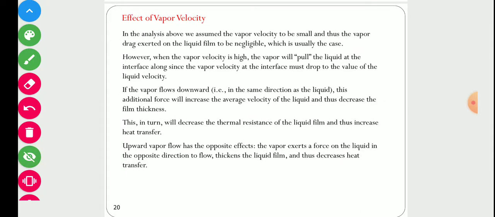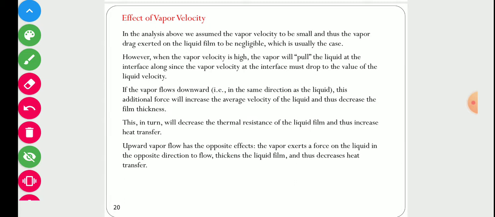Now, effect of vapor velocity. In the previous example we made the assumption that the vapor velocity is zero. It means it does not offer any drag to the liquid, and so we neglected that effect in our previous derivation. But that was our assumption only. There is some movement of vapor, so due to movement of vapor there is also some drag force. So it affects the thickness of the condensate layer.